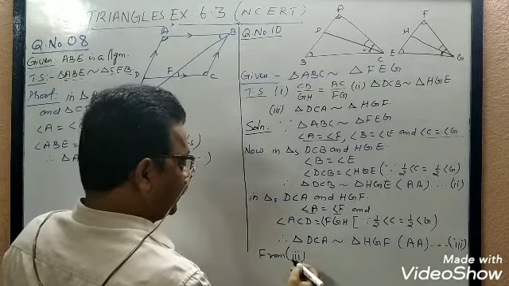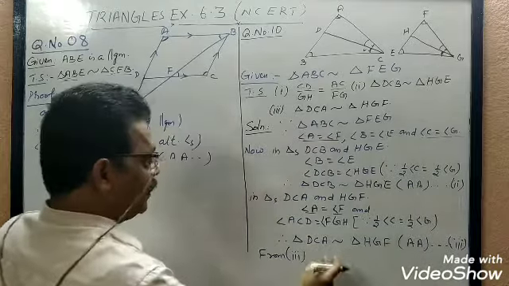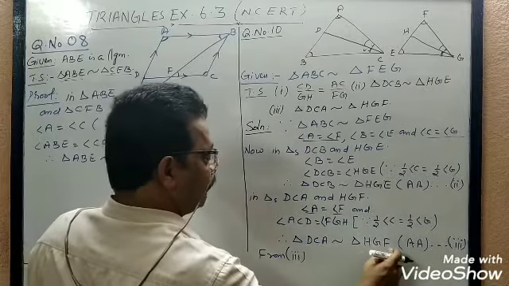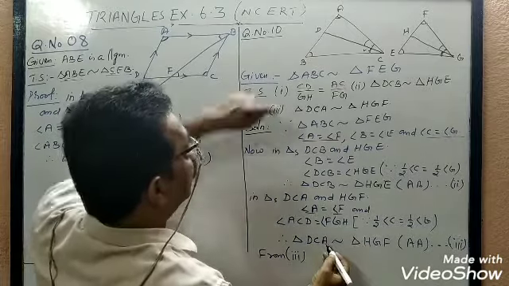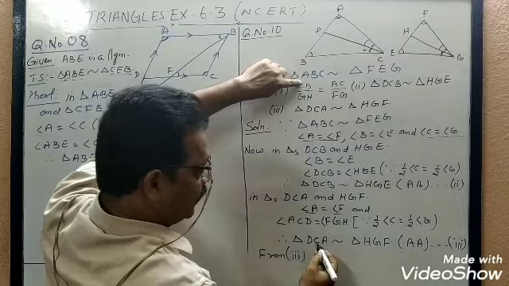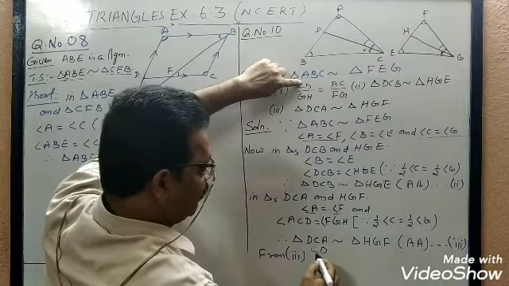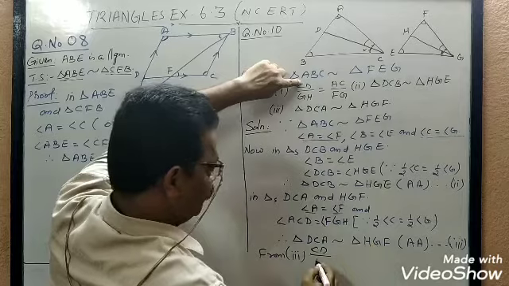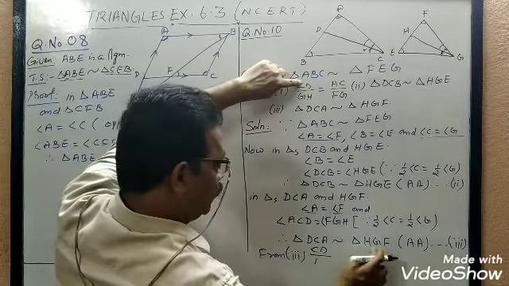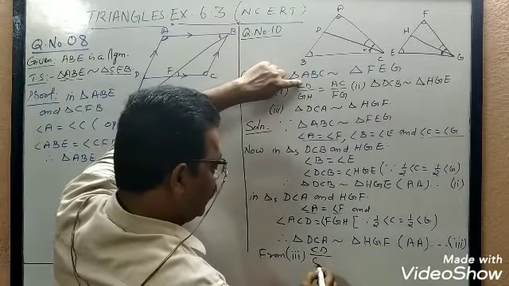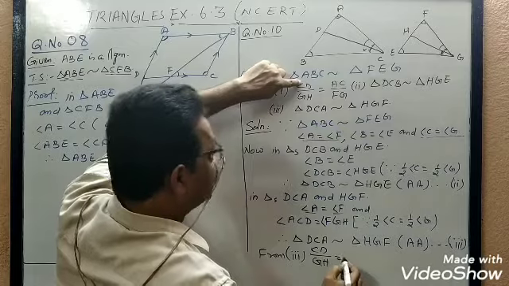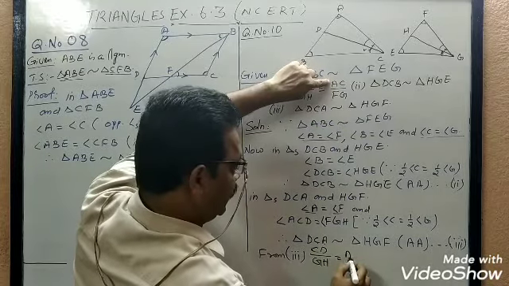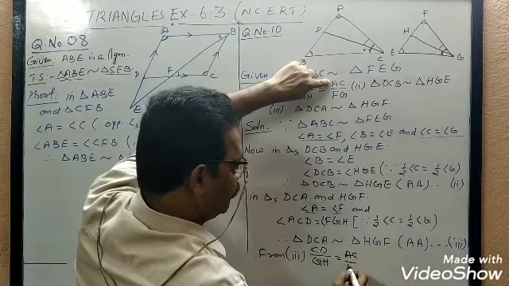Now from 3, we can prove question number 1. What is that? Corresponding sides. Since triangle DCA is similar to triangle HGF, what can we write? What we have to prove: CD by GH is equal to AC by FG.